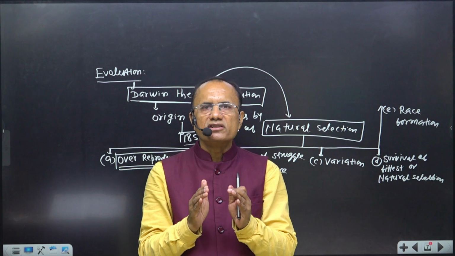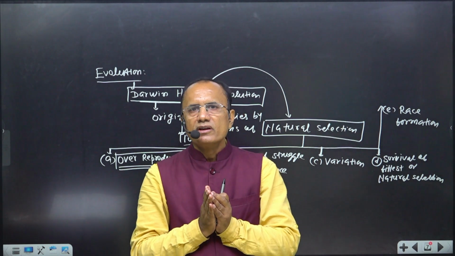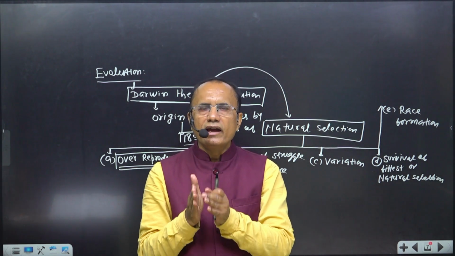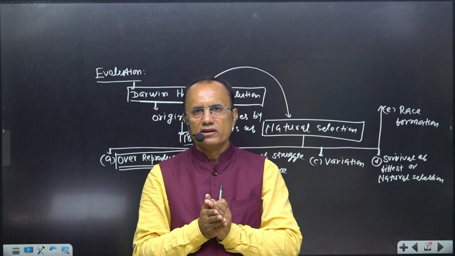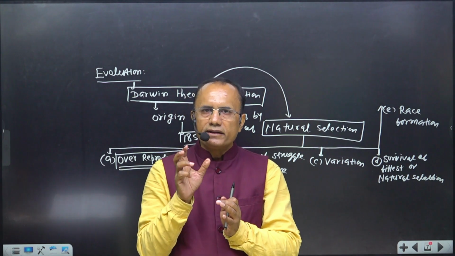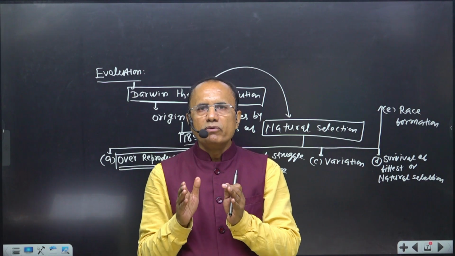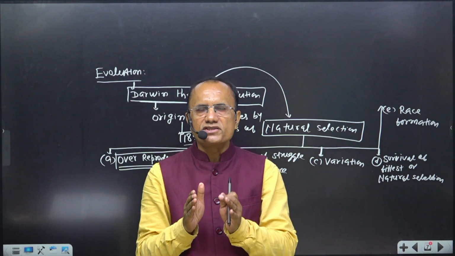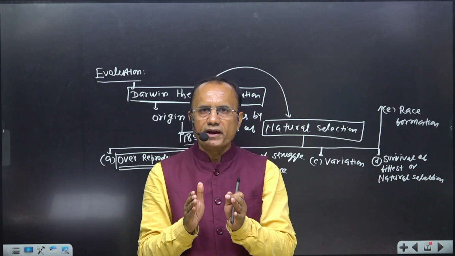Why is population roughly stable? Because there was a lack of food supply, right? And therefore populations engage in a struggle for existence, right?